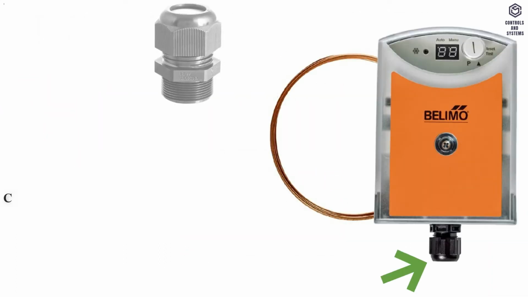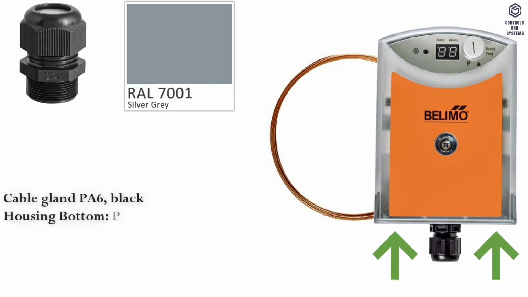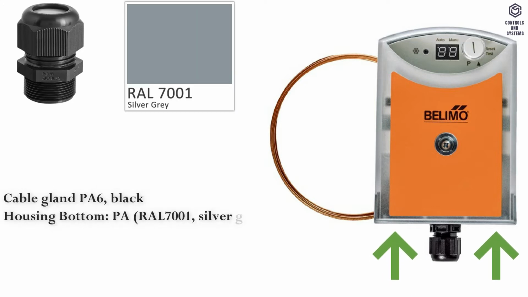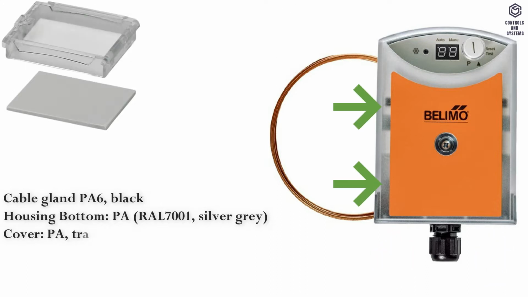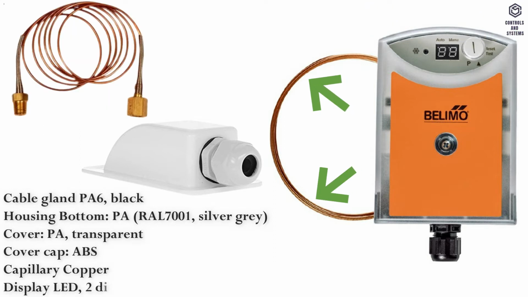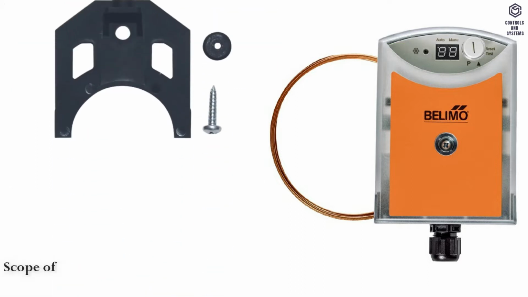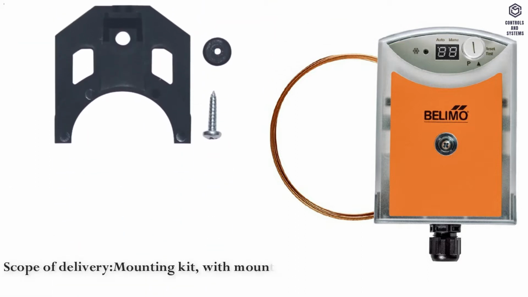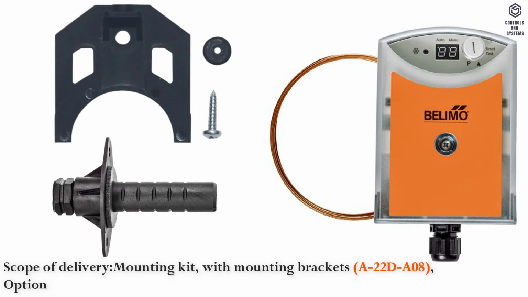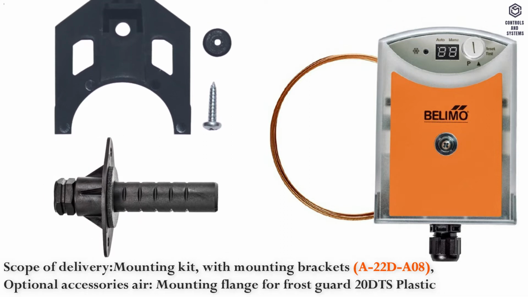Mechanical data. Cable gland is PA6 black. Housing bottom is PA, RAL 7001, silver gray. Housing cover is PA transparent. Housing cover cap is ABS. Capillary is copper. Display LED is 2-digit segment display. Scope of delivery is mounting kit with mounting brackets. Optional accessories: air mounting flange, frost guard, 20DTS plastic.